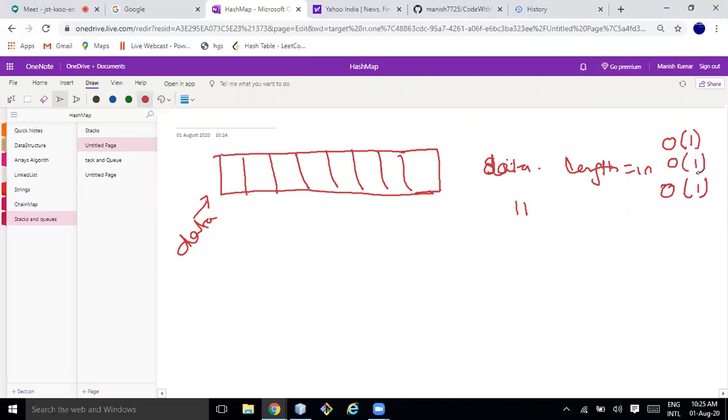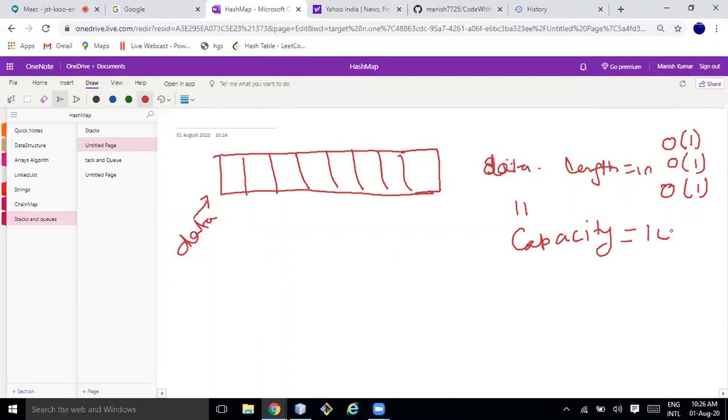If we start copying, it will take order of n complexity, because we have to copy all the elements from the previous array to the new array. So I must know the capacity of the stack.